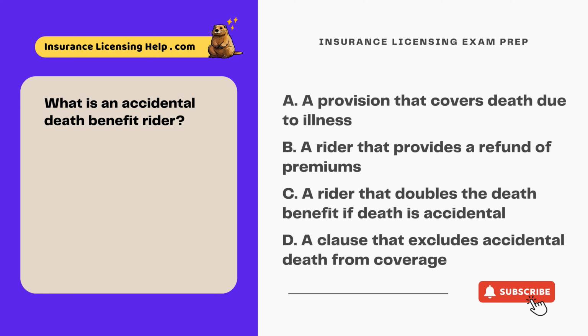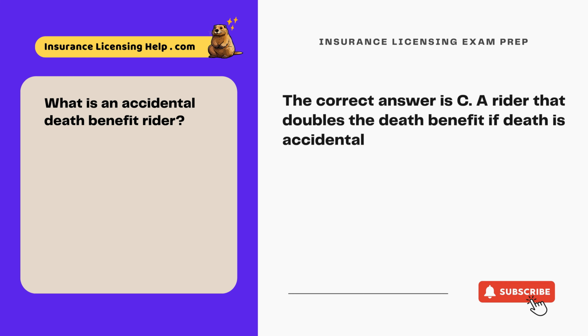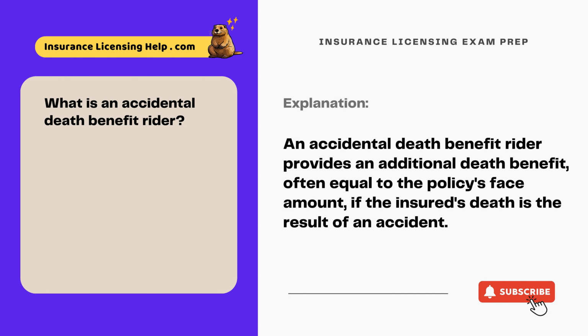What is an accidental death benefit rider? A. A provision that covers death due to illness. B. A rider that provides a refund of premiums. C. A rider that doubles the death benefit if death is accidental. D. A clause that excludes accidental death from coverage. The correct answer is C. A rider that doubles the death benefit if death is accidental. An accidental death benefit rider provides an additional death benefit, often equal to the policy's face amount, if the insured's death is the result of an accident.